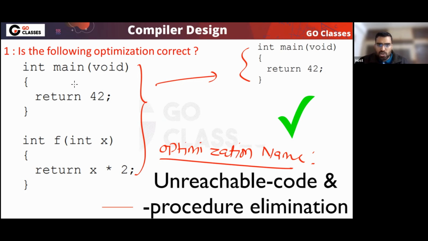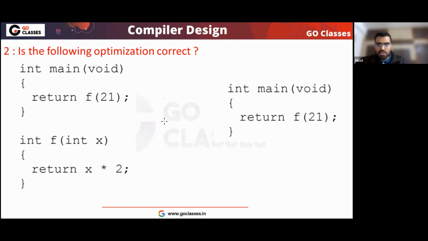In this optimization, you can notice that from the main program, this function is unreachable. So we can remove it at compile time. The compiler can do this. So this is called unreachable code, unreachable procedure elimination. Is this optimization correct? Tell me.